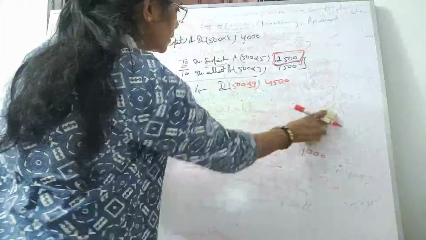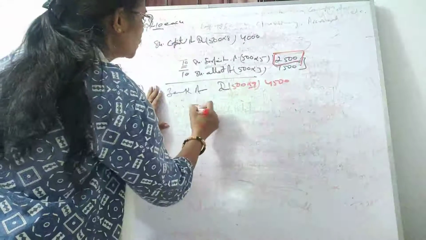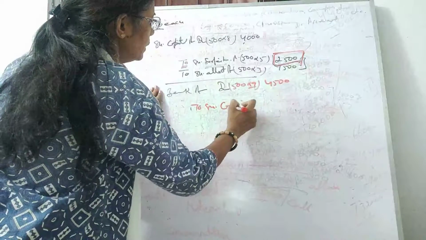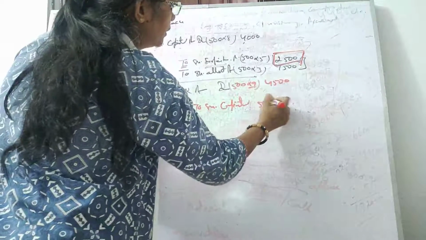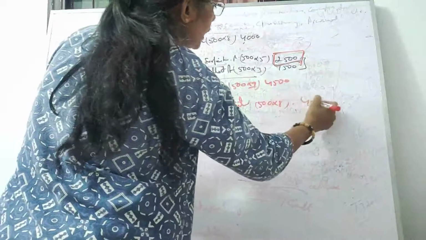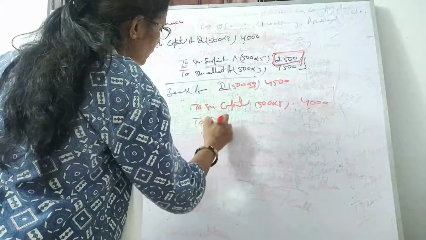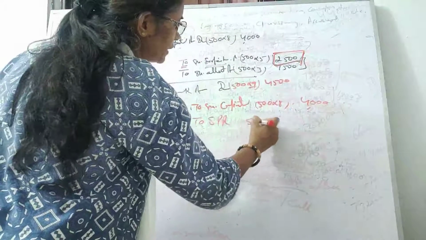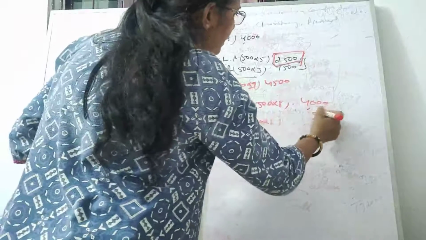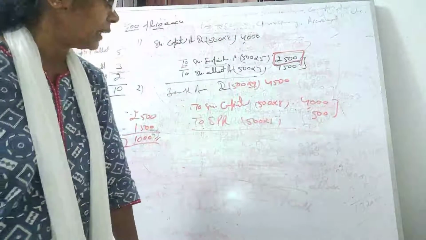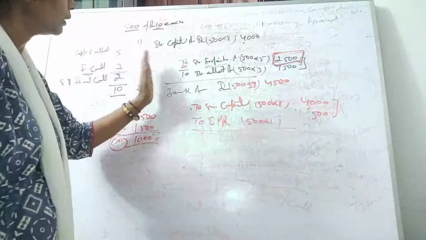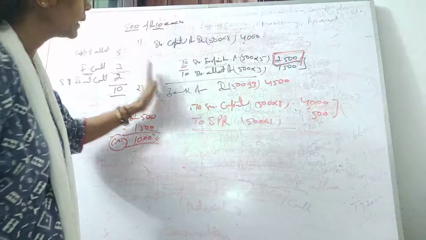So I can do it like this: to share capital, 500 into 8, this is 4000, and we can see that 1 rupee is the premium. So to securities premium reserve, 500 shares into 1, it's 500, right? Your debit and credit is equal, you can see. All right, students, be attentive and look carefully.